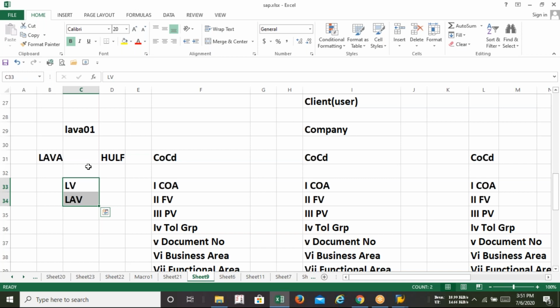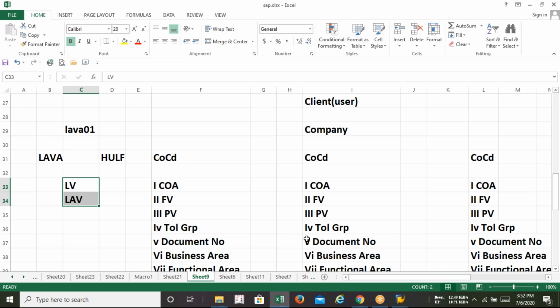Does anyone have any doubt or opinion? Please tell me, or else I'll proceed with the configuration. I'm just trying to explain the hierarchy, how the hierarchy will work. This fiscal year variant can be used by this company code, by that company code, and by another company code also. It's open, but it's optional, sir. A single fiscal year variant and single chart of accounts can be used by multiple company codes, but that is optional, not compulsory. Is everyone getting this? Please confirm in the inbox so that I can proceed. Yes, sir. We understood.